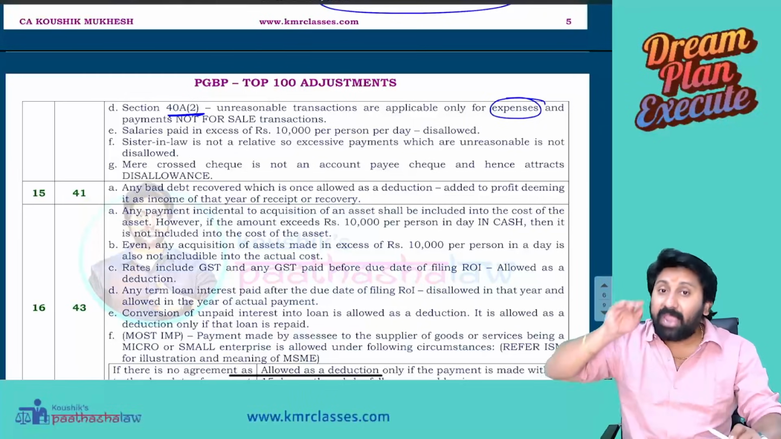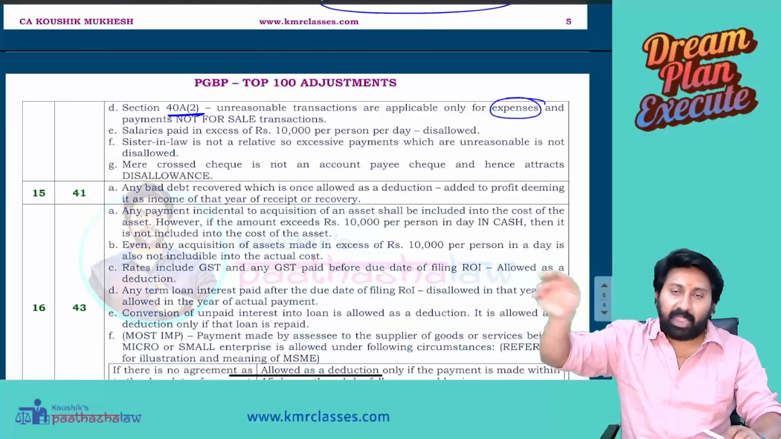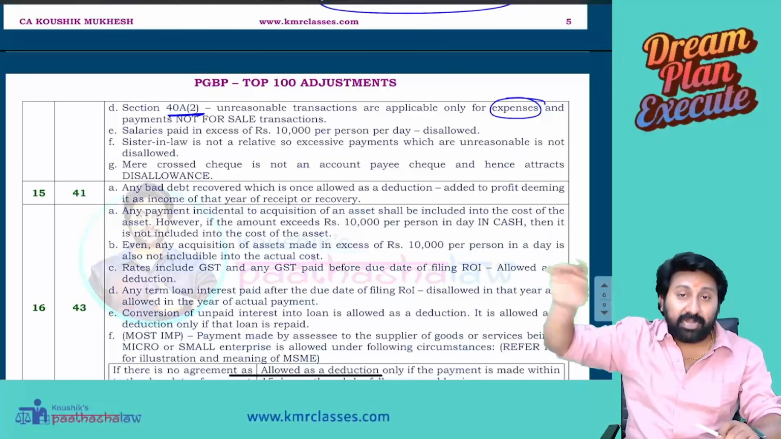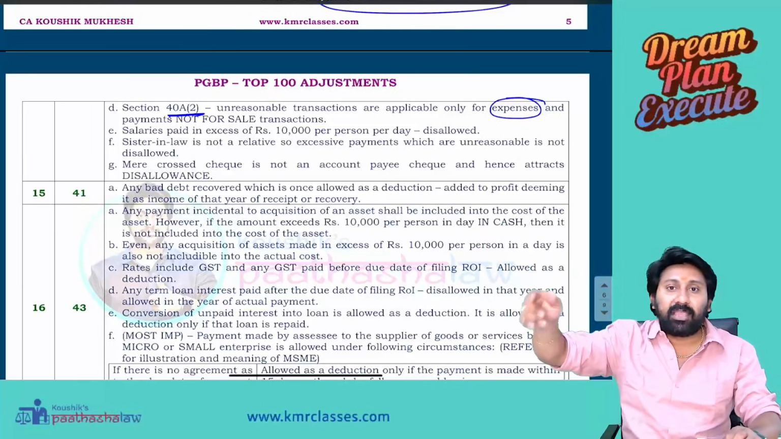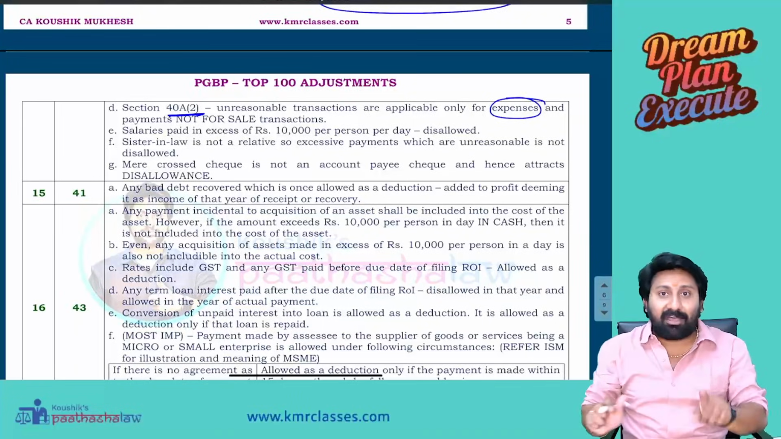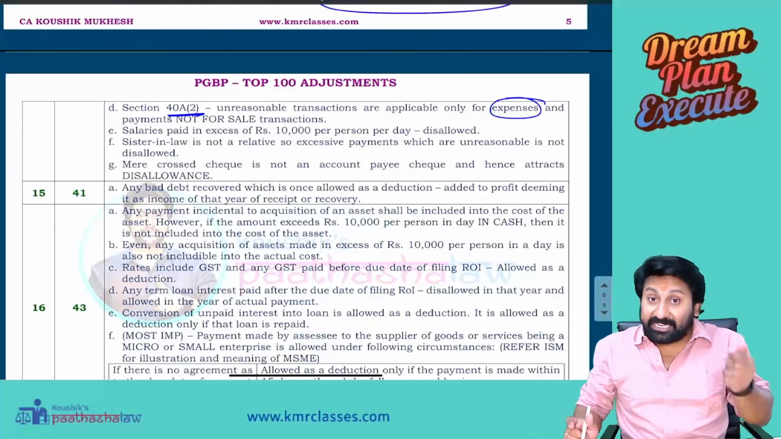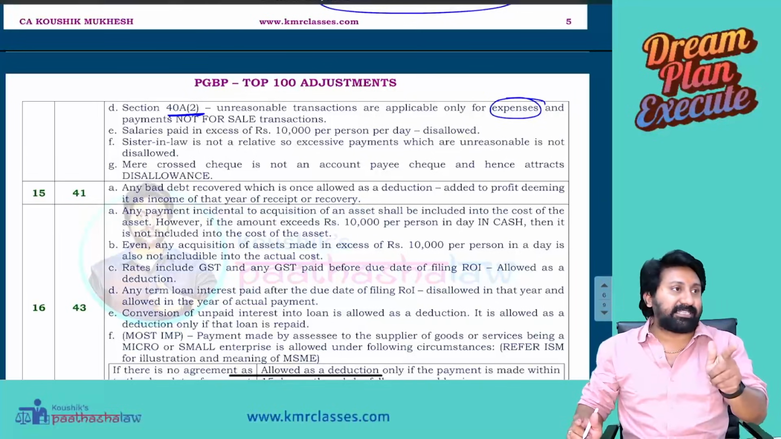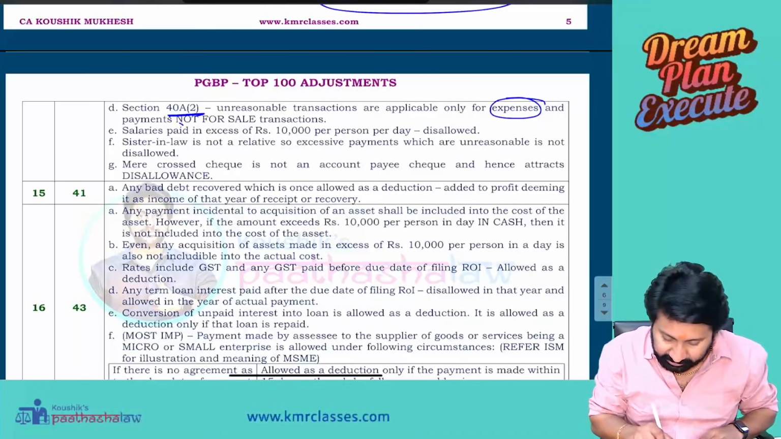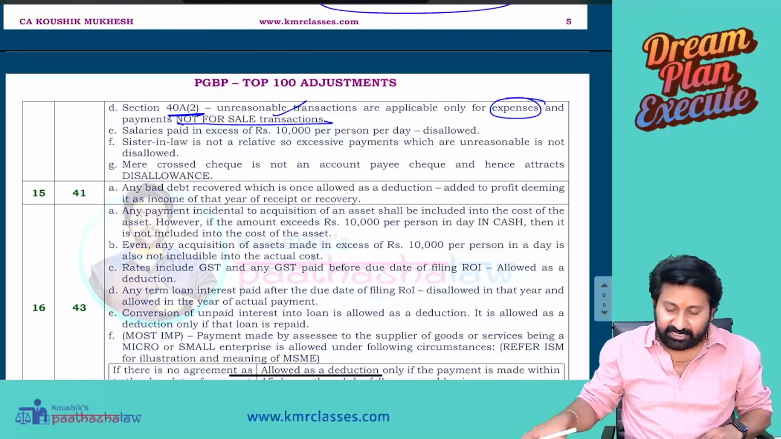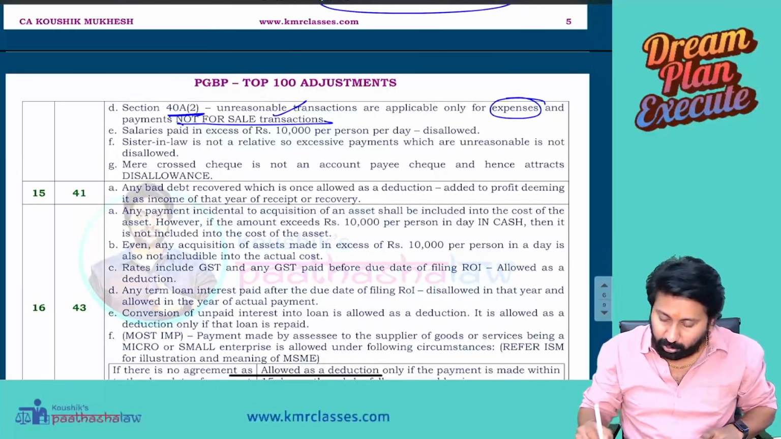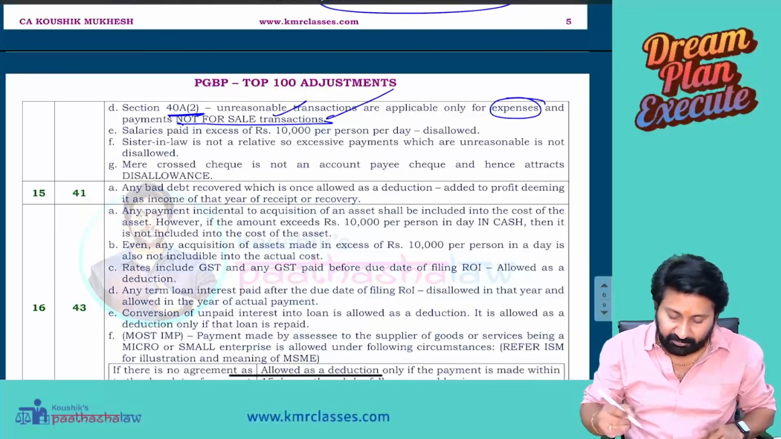Now reverse. I sold goods to my sister. The FMV of those goods in the market is 60,000. I sold to her only at 30,000. The balance 30,000 is unreasonable, but that will not be added or deducted, because section 40A(2) is applicable only for expenses paid, not for incomes. So not for sale transactions. Unreasonable transactions are applicable only for expenses and payments, not for sales.